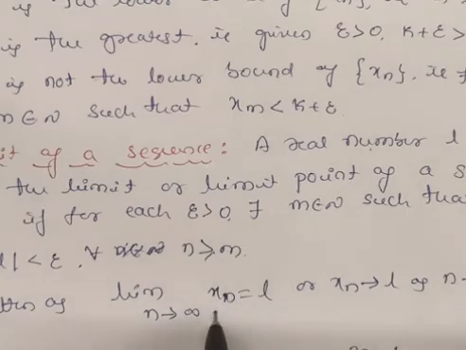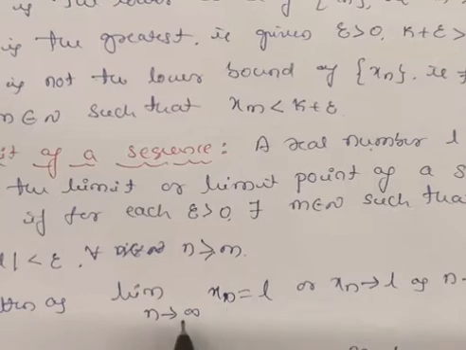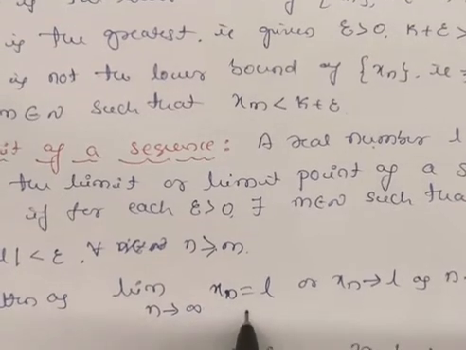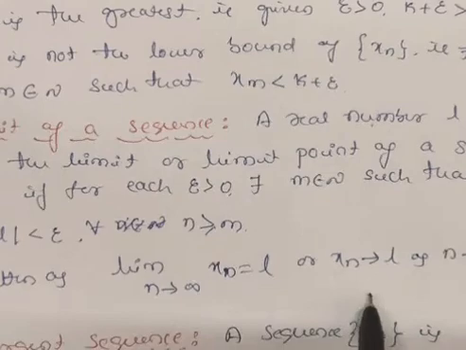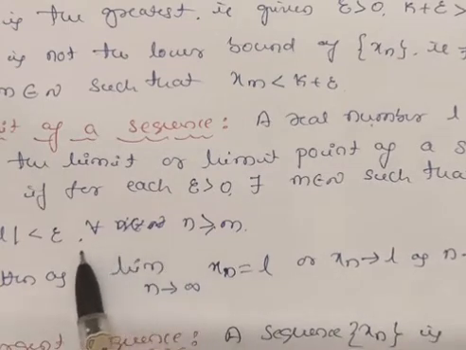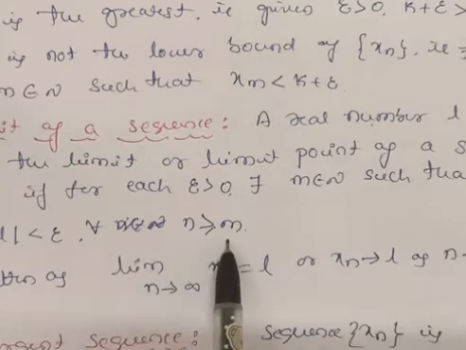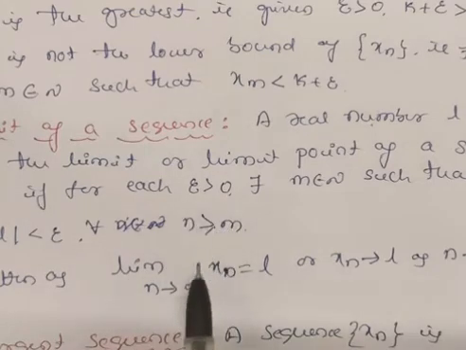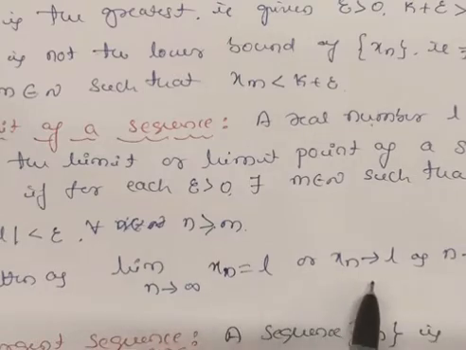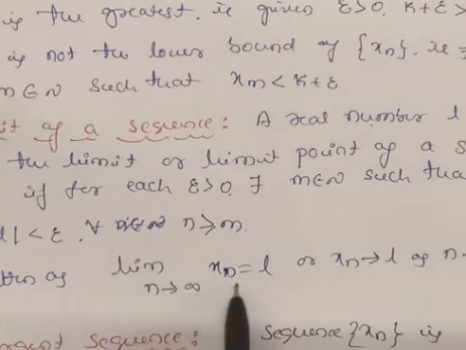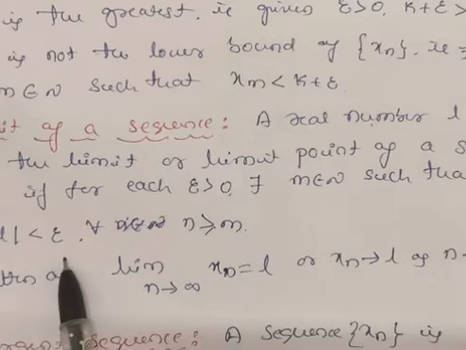This implies limit as n tends to infinity of xn is equal to L, or xn tends to L as n tends to infinity. You remember this definition: mod of xn minus L less than epsilon for all n greater than or equal to m, for epsilon greater than 0, implies limit as n tends to infinity of xn is equal to L. That is the converse of this one: if limit as n tends to infinity of xn is equal to L, we can also write it as mod of xn minus L less than epsilon.